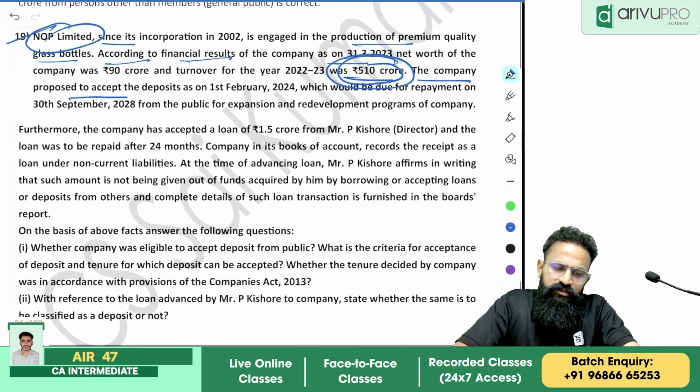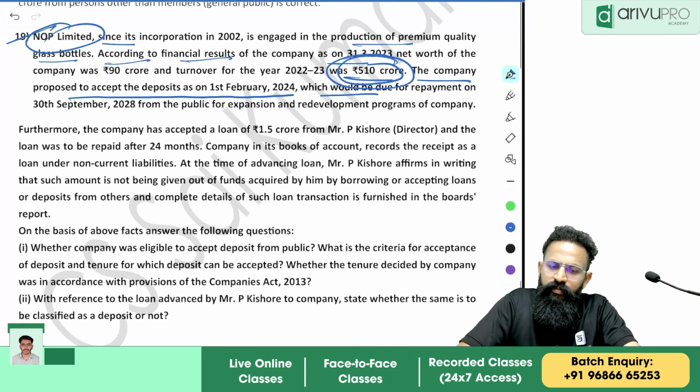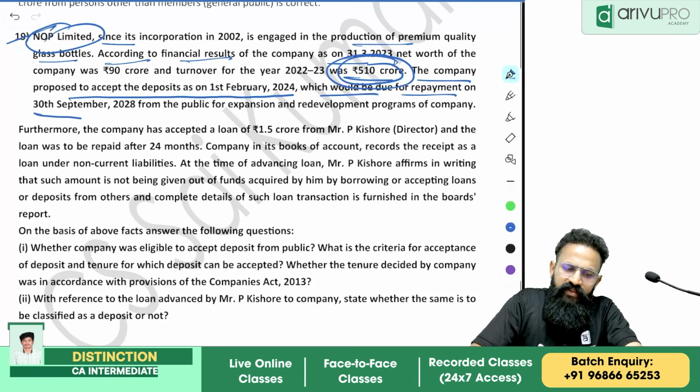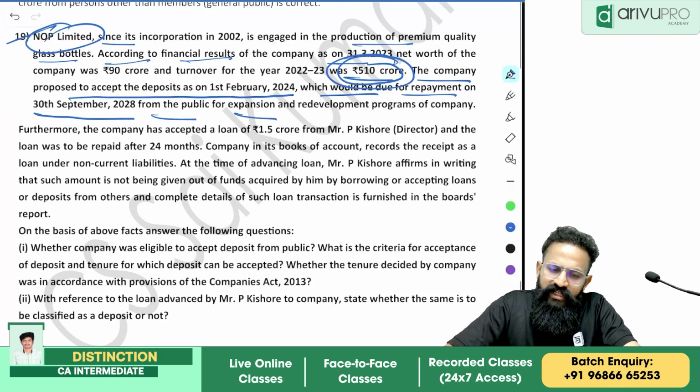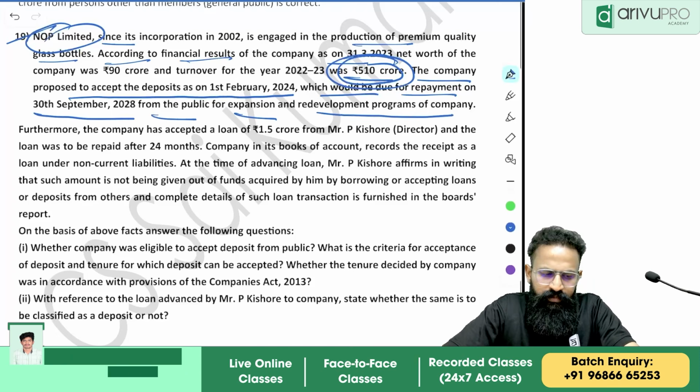The company proposed to accept the deposits as on 1st Feb 2024, which would be due for repayment on 30th September 2028 from the public for expansion and redevelopment programs of the company.